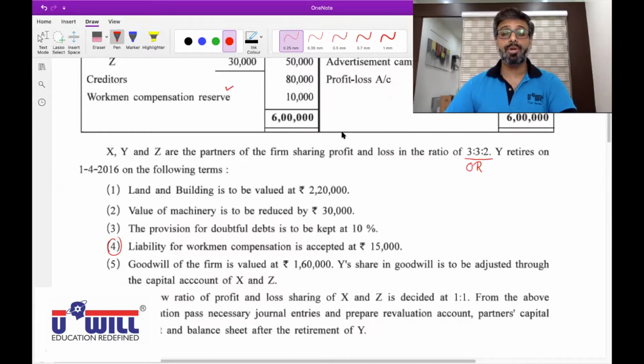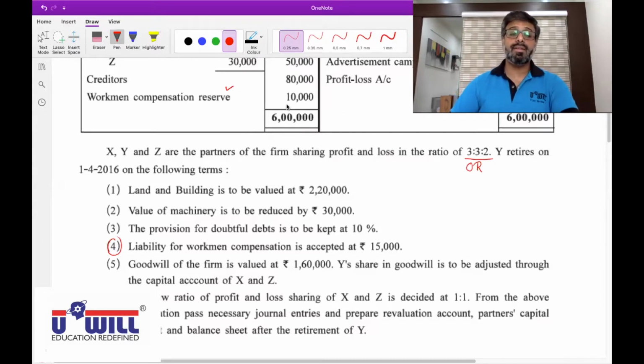Khushbu Parmar, unmute yourself. Yes, sir. Tell me, what will you do with workman's compensation reserve? Sir, 5,000 we have to add. So we will take it from workers' claim. So revaluation account debit, workman compensation reserve debit to workers' claim.